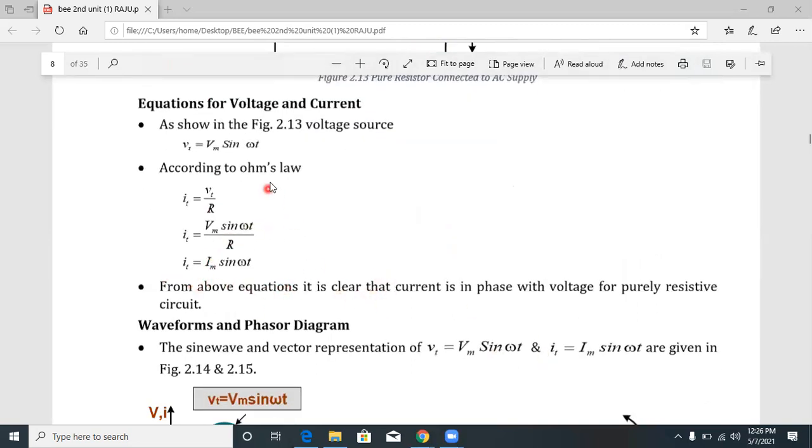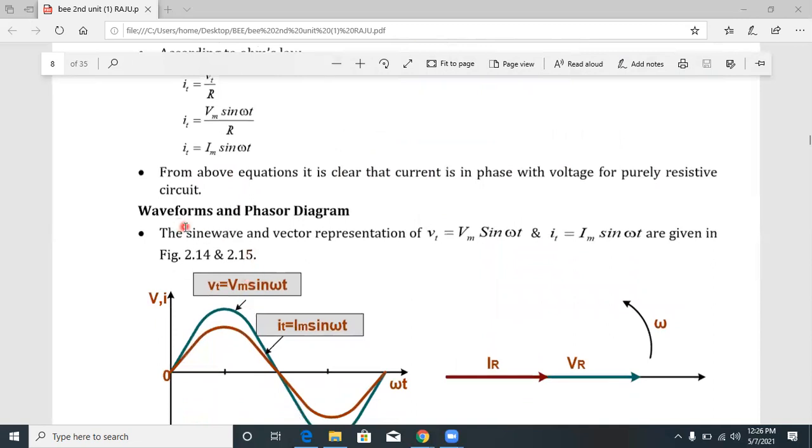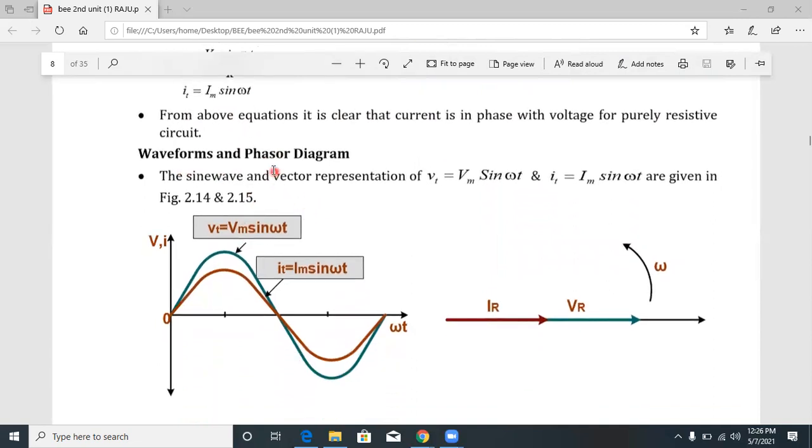From the above equations we conclude that the voltage and current phasors are in phase for a purely resistive circuit. We have two representations to draw: the waveform and the phasor diagram. In the waveform representation, v of t equal to Vm sin omega t is a sinusoidal voltage waveform starting from 0 and changing like this, and i of t is also Im sin omega t.